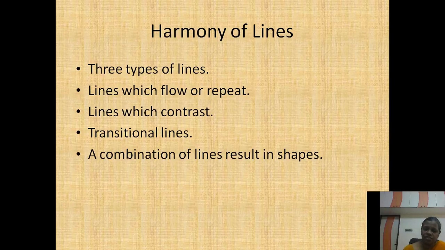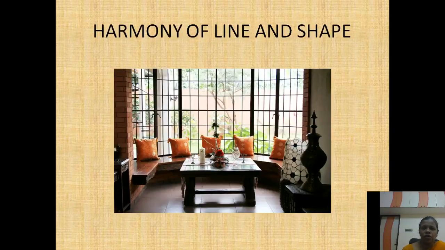Okay, then what is a shape? Your combination of lines results in the shape. Now when you see this picture, you can understand very clearly. It is a window. So in this we have a horizontal and a vertical line. So lines which follow one another or lines which contrast one another. And there are certain transition lines also which soothe or modify the contrast. So here in this picture you can very clearly see harmony of the line.